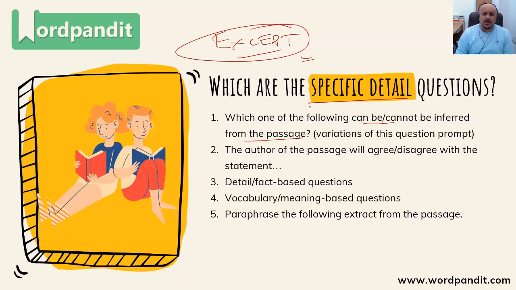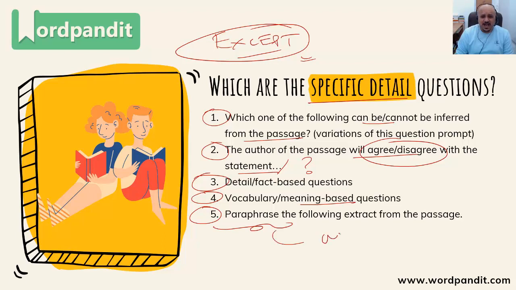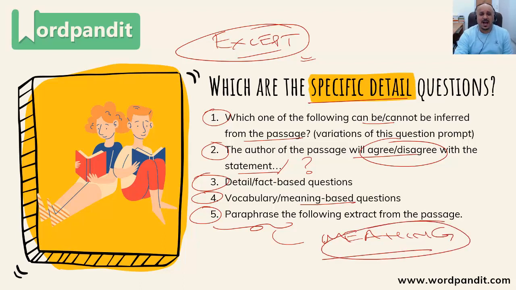Do spot the except. Another question type in this category: the author of the passage will agree or disagree with the statement, or any generic such options, basically checking author agreement, disagreement. Detailed or fact-based questions are based on specific details, these are deductions. They ask you to factually verify whether the information is correct or not. Or vocabulary or meaning-based questions which revolve around the meanings of words or particular phrases, or paraphrase the following extract from the passage. Paraphrase is nothing else but asking you to identify the meaning of the extract. What does that extract mean? As simple as that. That is what is being asked about.